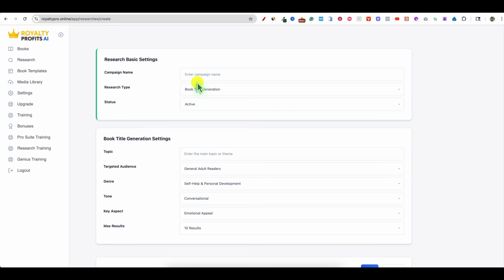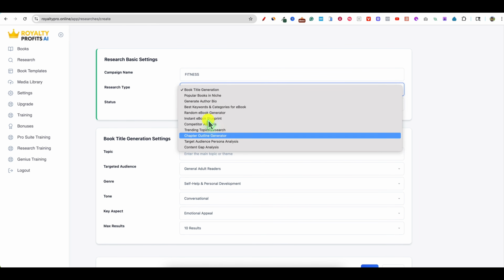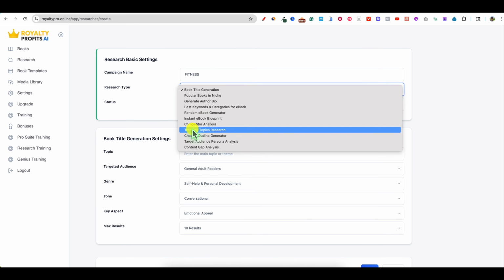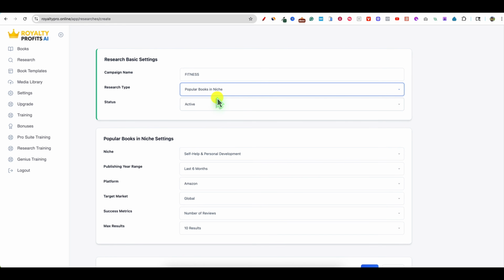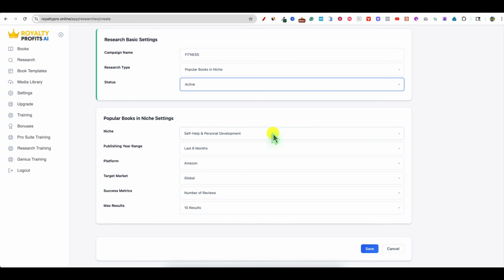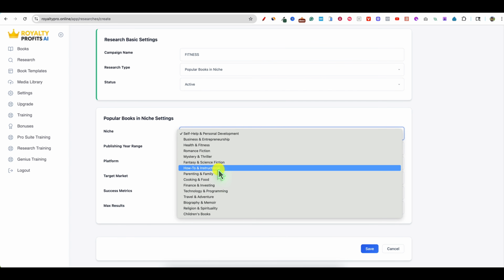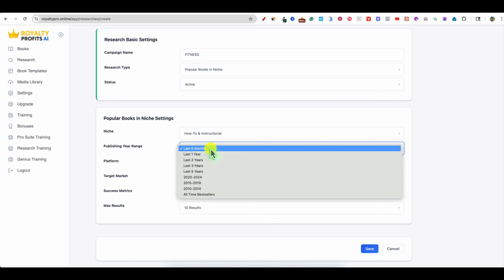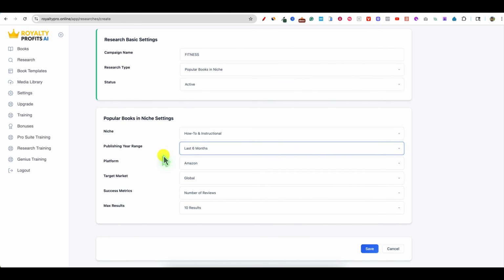All right, so we're going to go to add research. We can do a campaign name. I'm just going to go with fitness today. And research type: book title generation, popular books in a niche. Look at all these different ones: best keywords and categories for a book, instant ebook blueprint, competitor analysis, trending topics research, popular books in a niche. Might want to go with that. So let's go with popular books in a niche. It filled this in with the niche. It did self-help and development, but look at all these main niches right here. How-to instructional, let's go with that. The last 6 months, last year, you can go with all these, all-time bestsellers. Let's just go with the last 6 months. Why not?